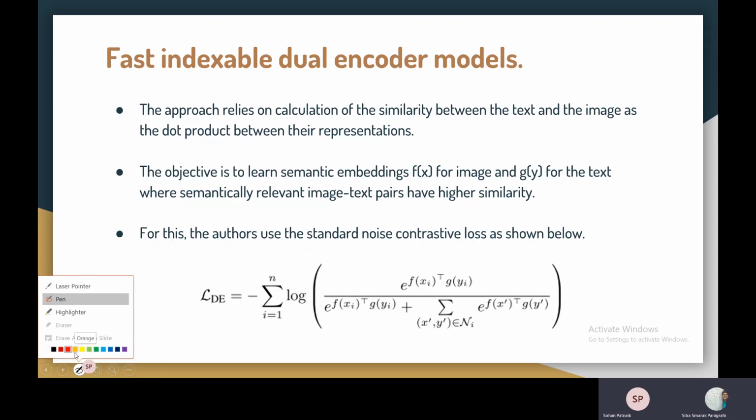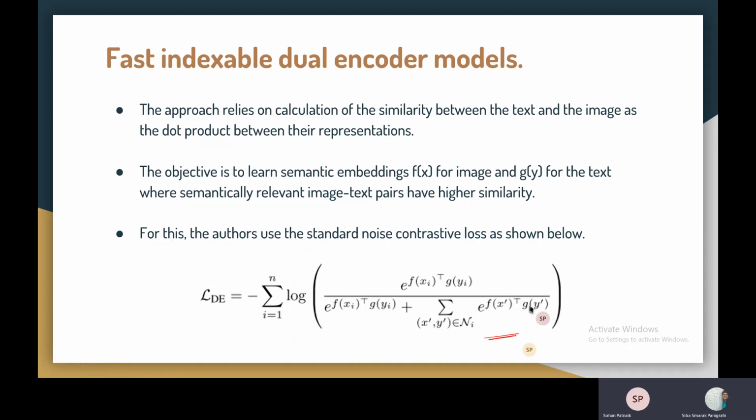let's say we have the image embedding f of x and text embedding g of y. And if they're relevant, then this particular numerator in the contrastive loss has to be higher. This means that the similarity between those two image text pairs will be higher. And how do they calculate the denominator or normalizing term?